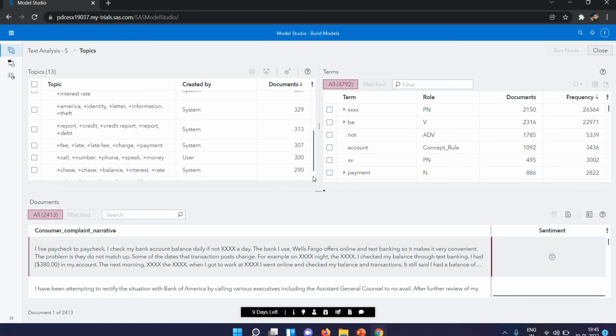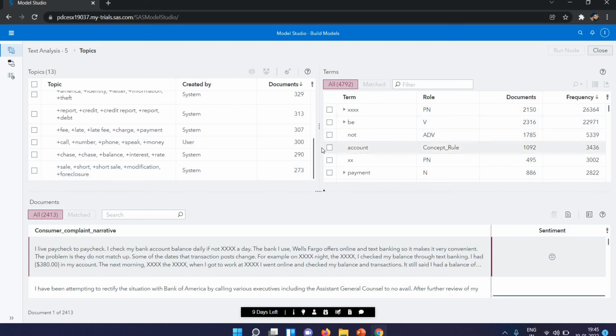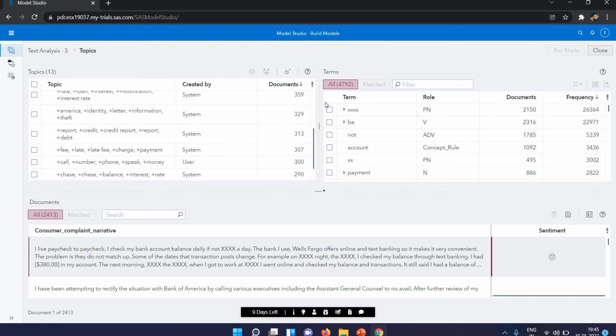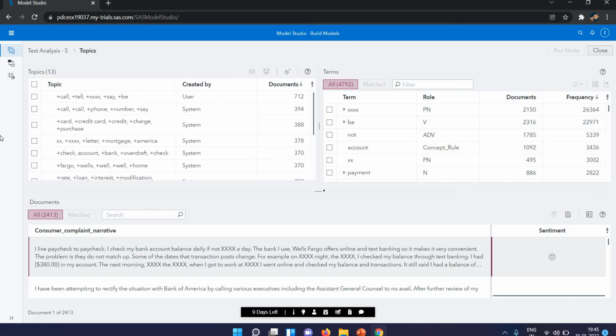Where is the node? Now you can see here our topics are split: call, phone number, and call, tell, say, be. 712 documents, then we have 394 documents.